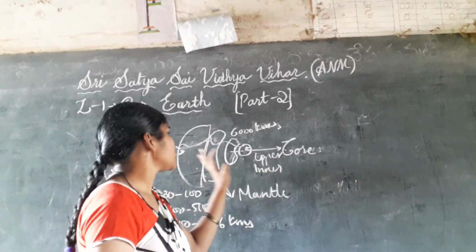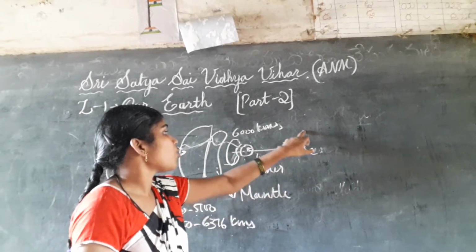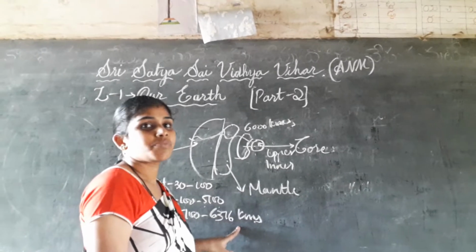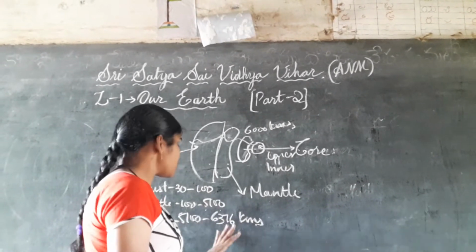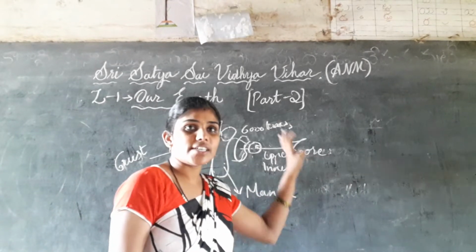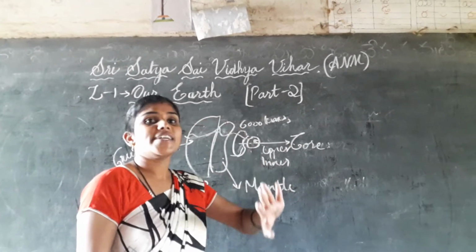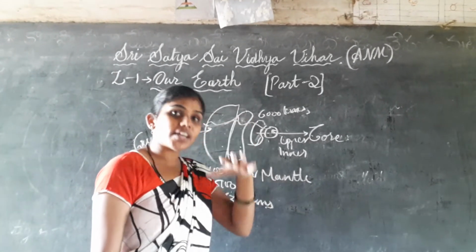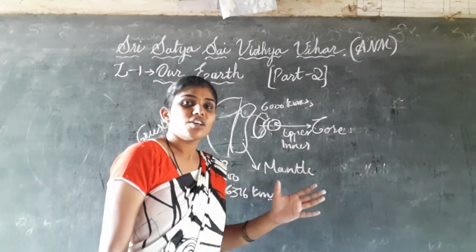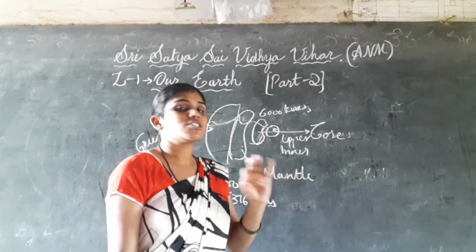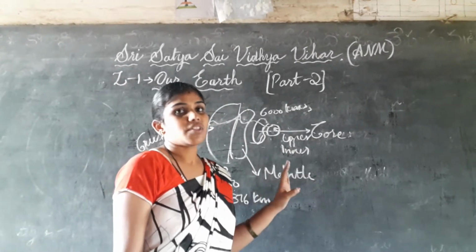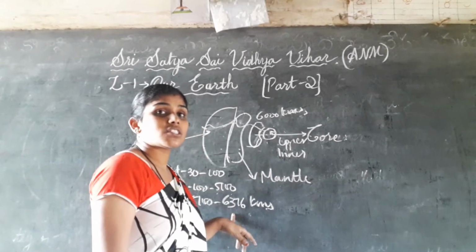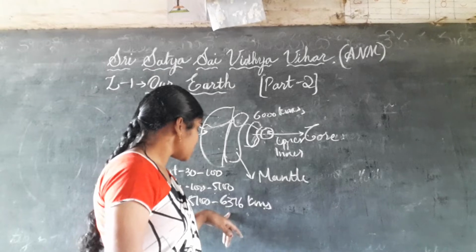One more doubt we can have: teacher, you said that from the surface to the core there is only 6,000 kilometers, but you are writing 6,376 kilometers here. What is the difference? We can't say perfectly that it is exactly 6,000 kilometers. Here we are finding it approximately, but it is not a perfect figure. That is the first thing. That's why we can say 6,376 kilometers.